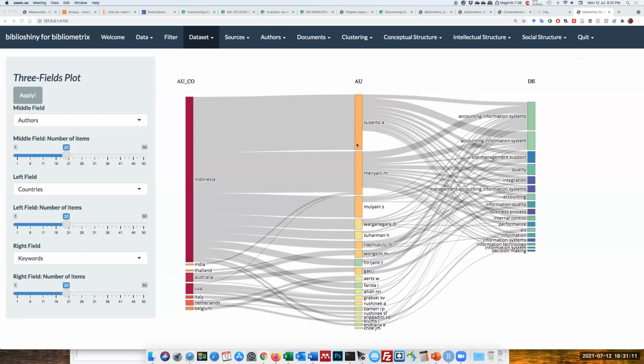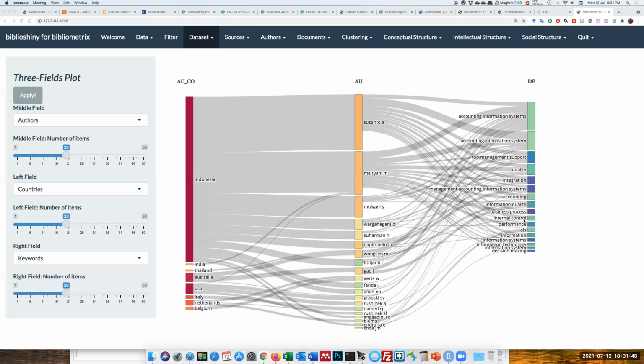Okay, in this session, you will notice that this is the three field plots. There are issues in here. If you look into the author's keyword field, you will notice that accounting information system, in plural, and accounting information system in singular have been separated, because Biblioshiny treats these two keywords as separate keywords while they are actually the same.